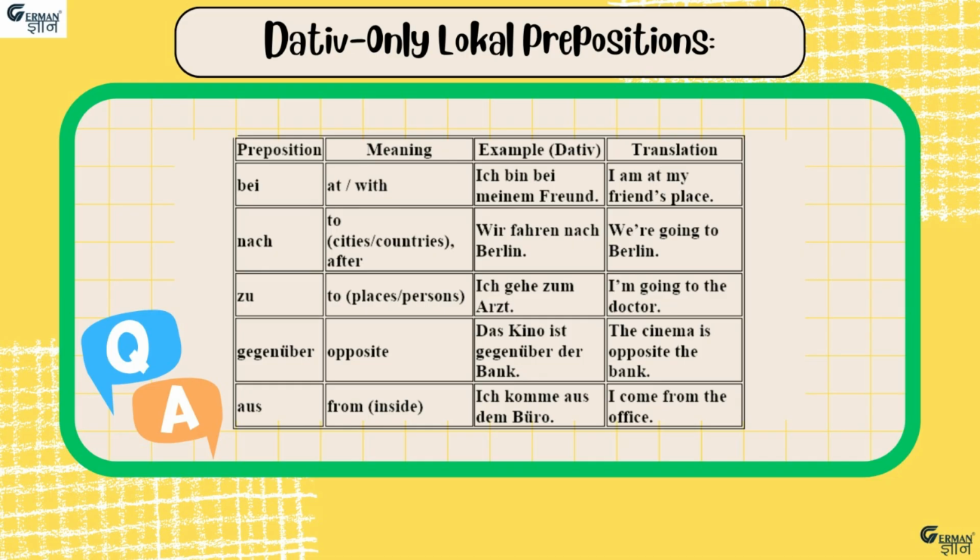The next preposition is gegenüber, which means opposite, and the example is das Kino ist gegenüber der Bank, meaning the cinema is opposite the bank. And the last preposition is aus, which means from, used when you come from inside a place. For example, ich komme aus dem Büro, meaning I am coming from the office. All these prepositions are dative, that's why the objects after these prepositions are also dative.